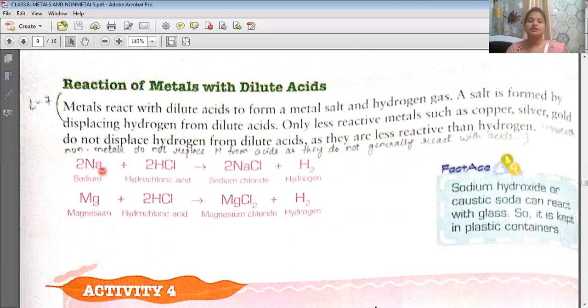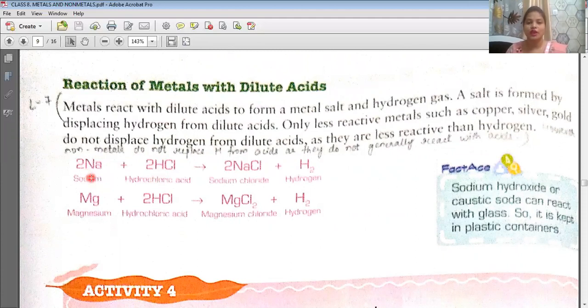Now switching to our third property, that is reaction of metals with dilute acid. What will happen? Metal will react with dilute acid and form a metal salt, and again hydrogen gas will be liberated. In this case, the metal is displacing hydrogen from the dilute acid. Here a displacement reaction will take place. The highly reactive metal will displace the hydrogen. Displacing hydrogen means removing hydrogen from its place.